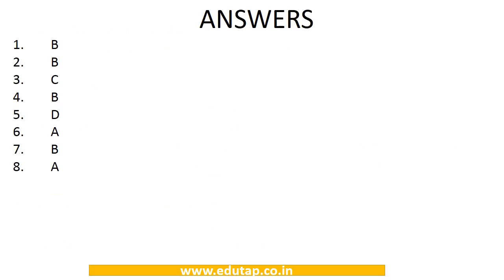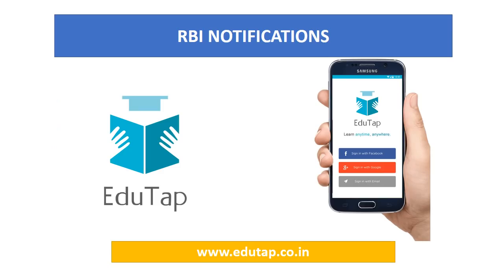So these are the answers. So guys, this was all about the two recent RBI notifications, one with regard to the transactions in when issued government securities and the other one relating to the interest subvention scheme for the year 2018-19.